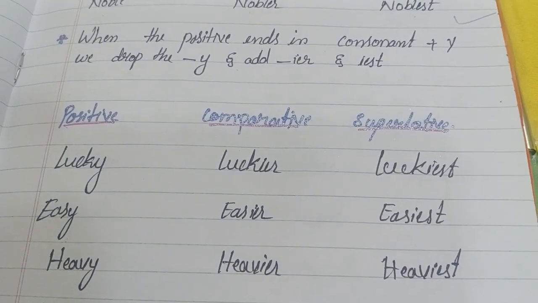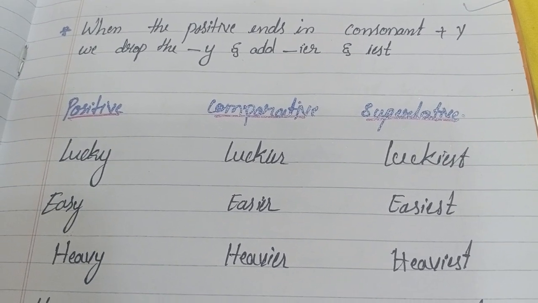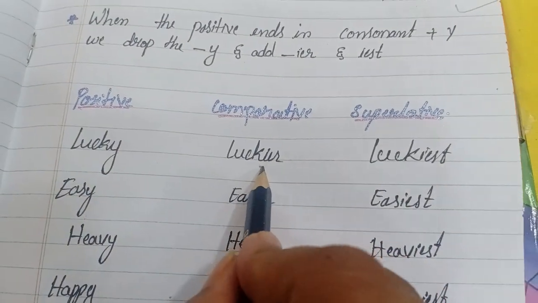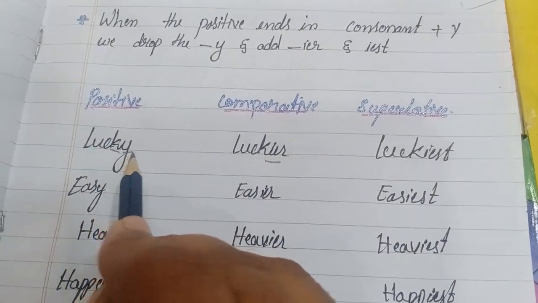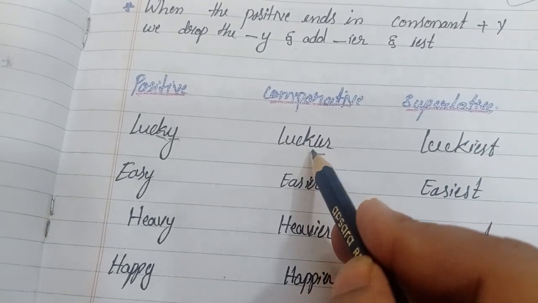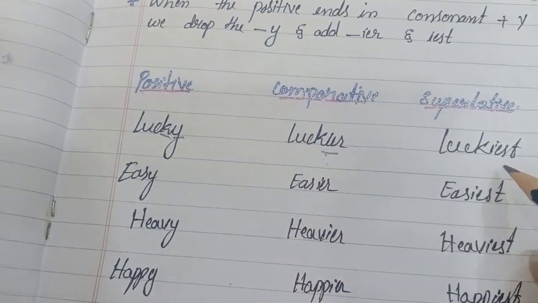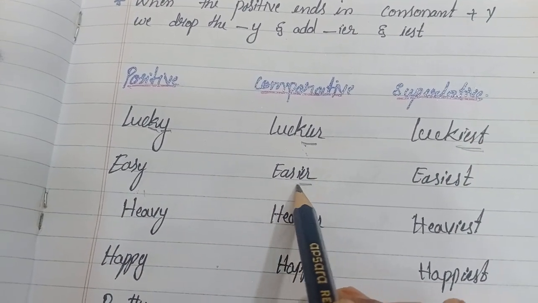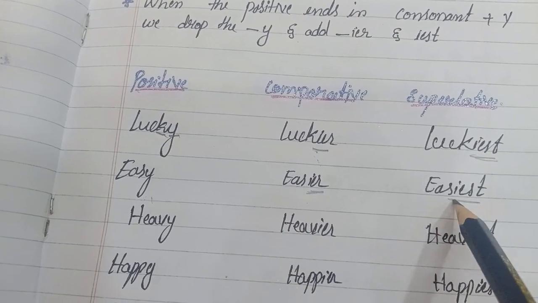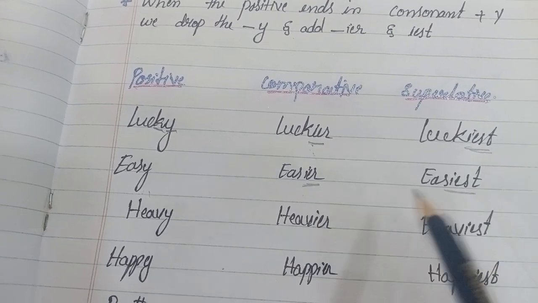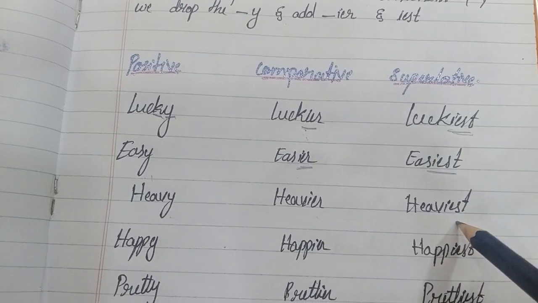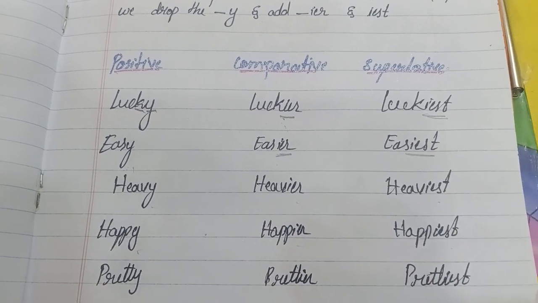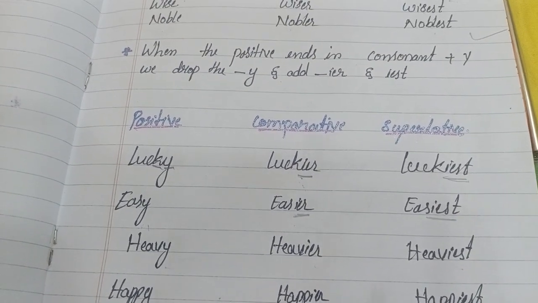The word ends with, suppose k is a consonant, and we are adding y. Lucky, consonant plus y. Here we are using ier. Luckier and luckiest. Easy, easier, we are adding ier instead of y. We are adding ier and iest. Heavy, heavier, heaviest. Happy, happier, happiest. Pretty, prettier, prettiest. This is the third rule.